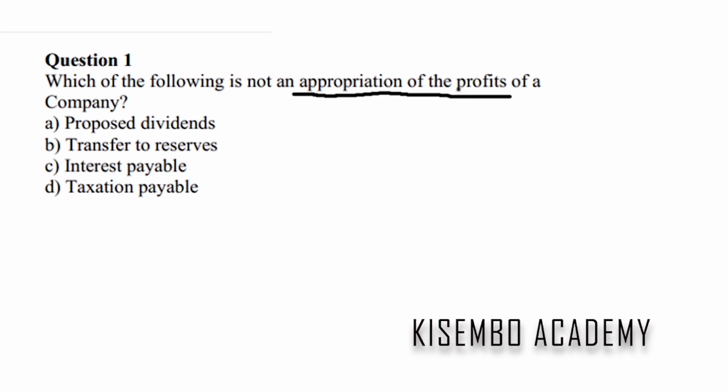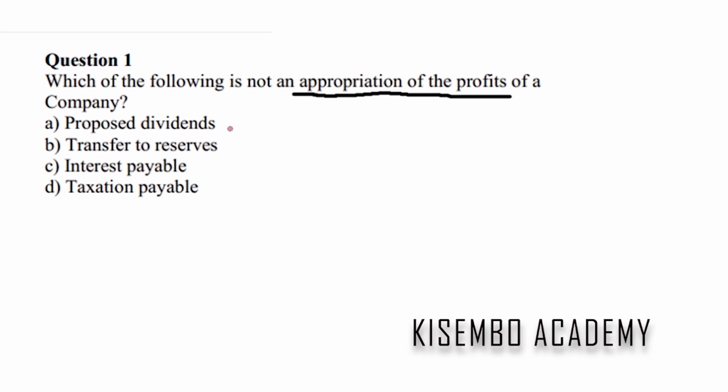Now, according to accounting, appropriation is the act of setting aside money for a specific purpose. In this case, when we say we are appropriating something in accounting, it means we are setting money aside for a specific purpose. So if we are appropriating profits, it means we are setting aside the profits made for a specific purpose. So which one of these does not come as a result of setting aside profits?